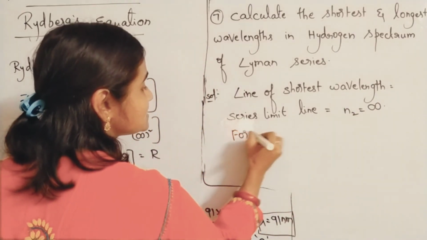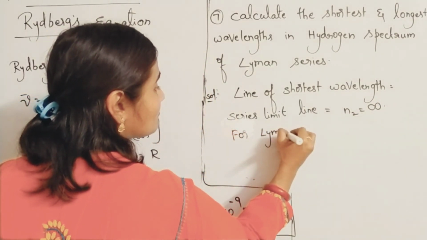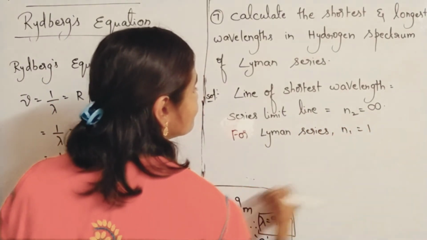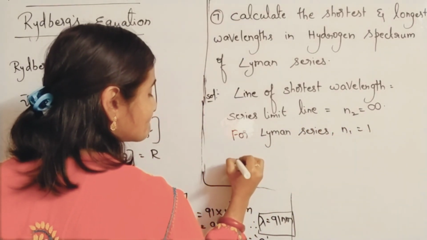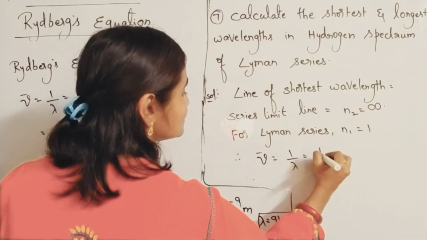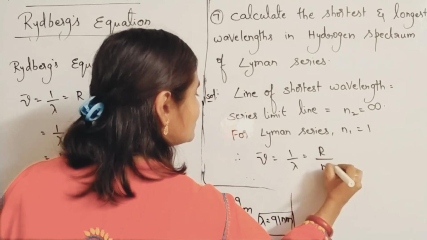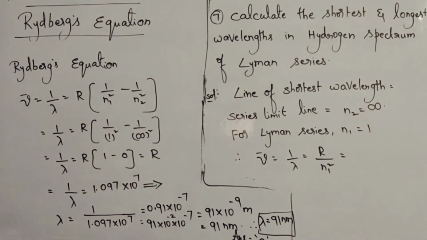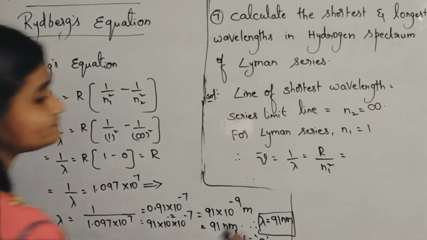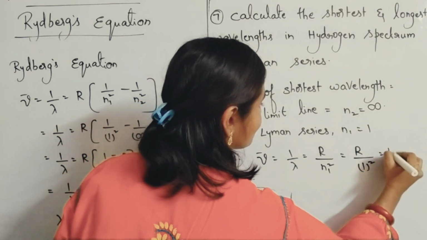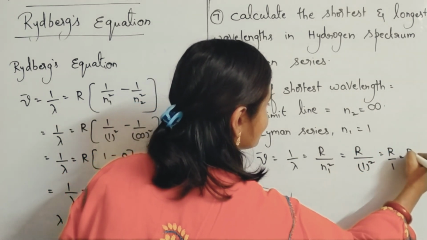For Lyman series, n1 is 1. Therefore, nu bar equals 1 by lambda equals R by n1 square. n2 is infinity means 1 by infinity square is 0. So R into 1, R by 1 square means R by 1, which is equal to R only.